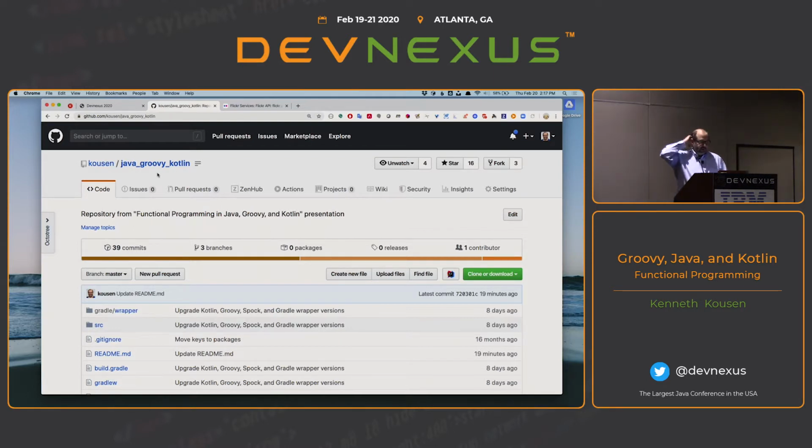It all uses a Gradle build, and the repository has Java in it, and Groovy in it, and Kotlin in it. So it's got the works. And you can, in fact, mix and match. You can instantiate a class in one language and use it in a different one, and invoke methods, because in the end, it's all bytecodes under the hood. So they're all very comfortable.